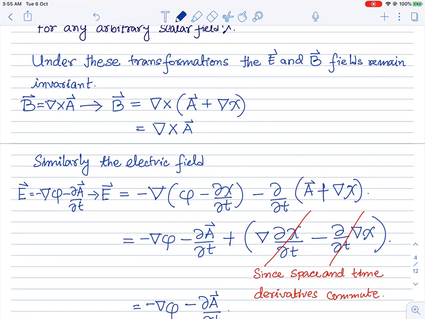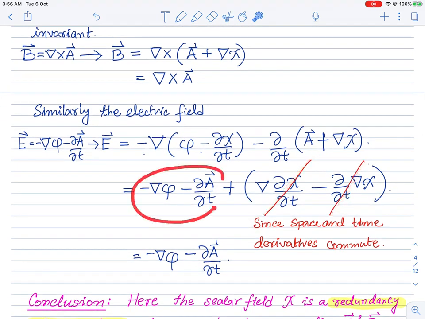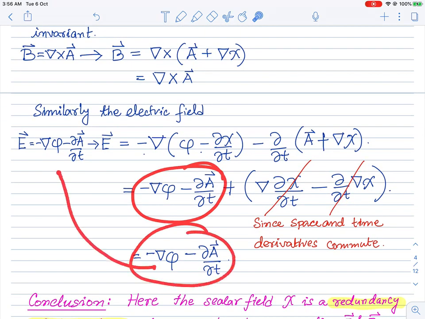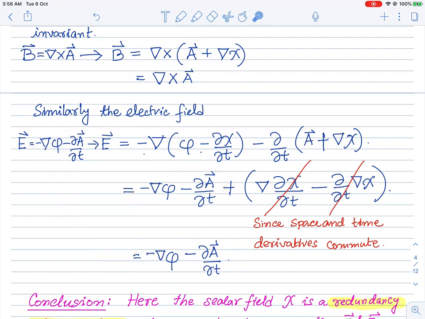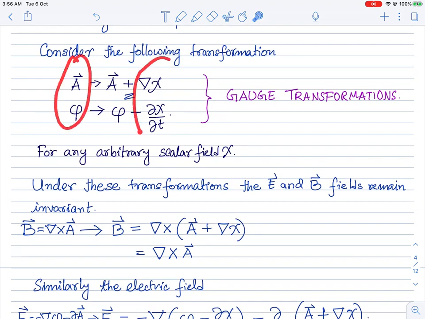Our gauge transformation is such that A goes as plus, because A goes with the plus sign, this sign should be plus. If this sign is plus, then this sign is minus, whereas these two signs give you a plus sign here, and this sign gives you a minus sign here. So these two terms cancel pairwise, and we are left with this, and the electric field therefore remains the same as before doing this gauge transformation.